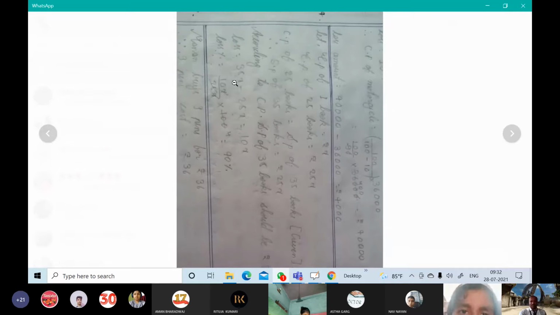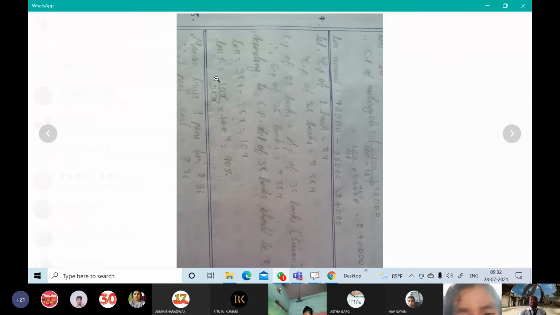Then loss is equal to 35X minus 25X, which is 10X. So 10X is the loss out of how much? 35X. I think he has written 25 below over here. It will not be 25.